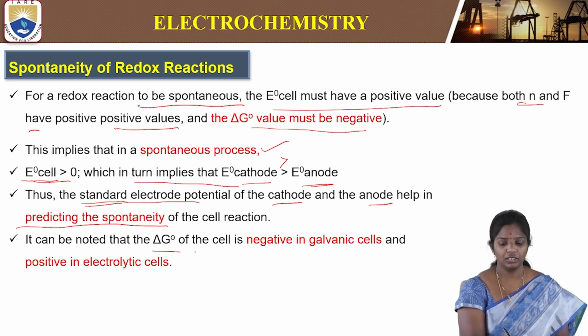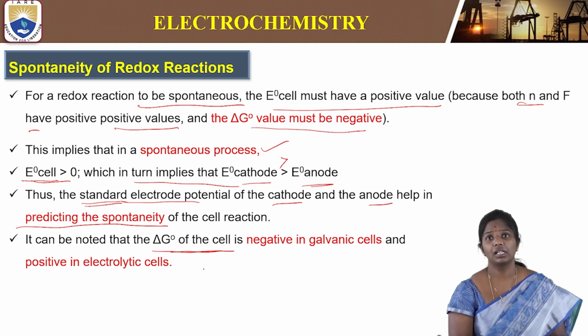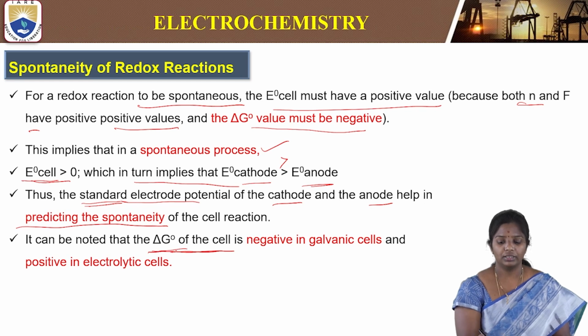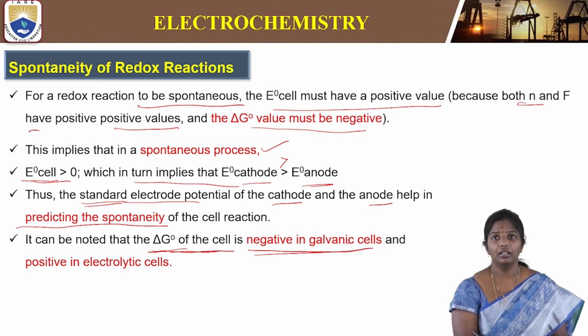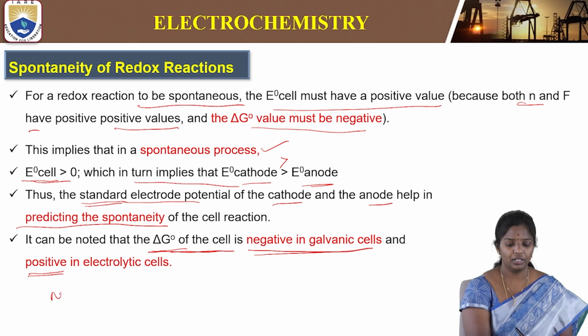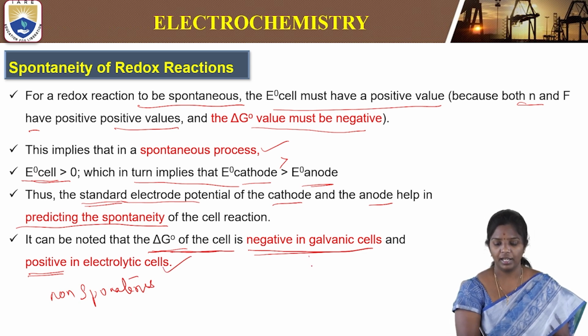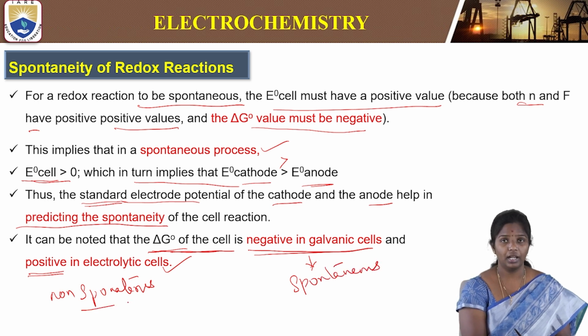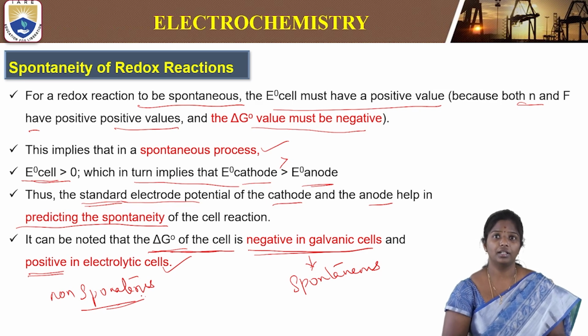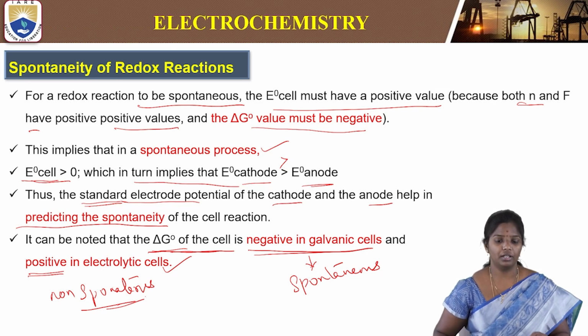So it can be noted that if delta G naught cell is negative, it is a galvanic cell, indicating a spontaneous reaction, and if it is positive, it is non-spontaneous, as in electrolytic cells. In galvanic cells, spontaneous reactions take place, and in electrolytic cells, non-spontaneous reactions take place. So this is how the reactions can be predicted, observed and planned for further applications.